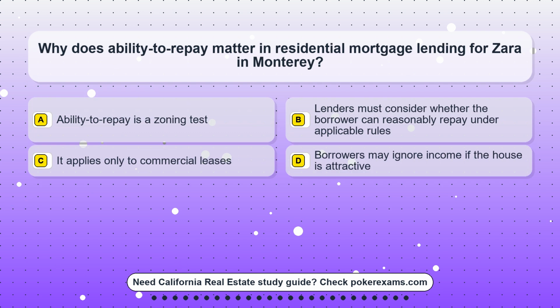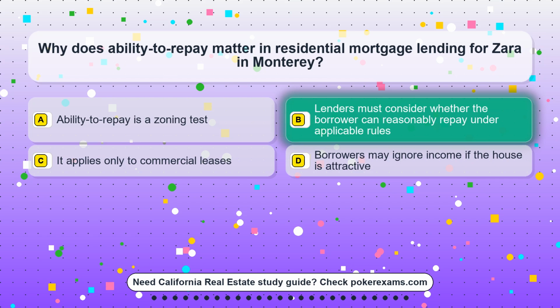Question 24. Why does ability to repay matter in residential mortgage lending for Zara in Monterey? Option A, ability-to-repay is a zoning test. Option B, lenders must consider whether the borrower can reasonably repay under applicable rules. Option C, it applies only to commercial leases. Option D, borrowers may ignore income if the house is attractive.